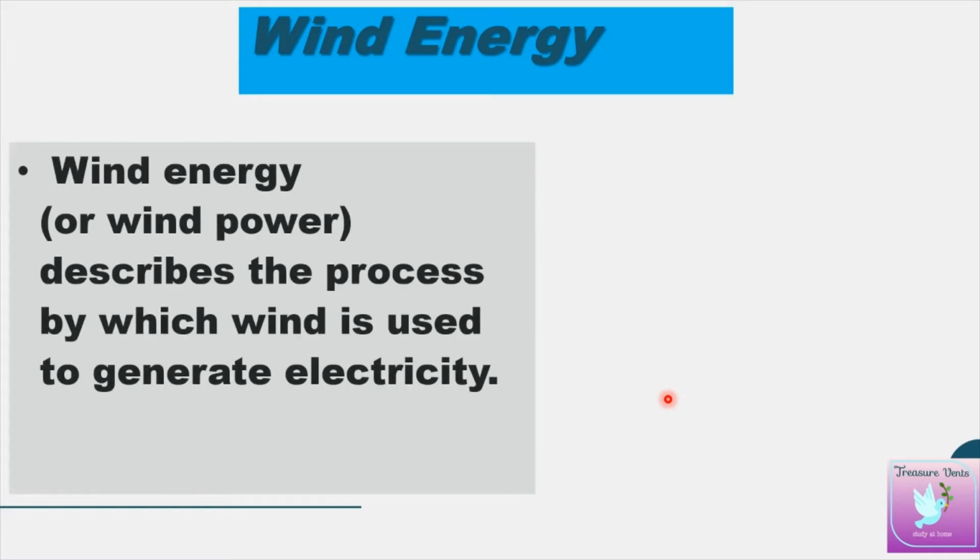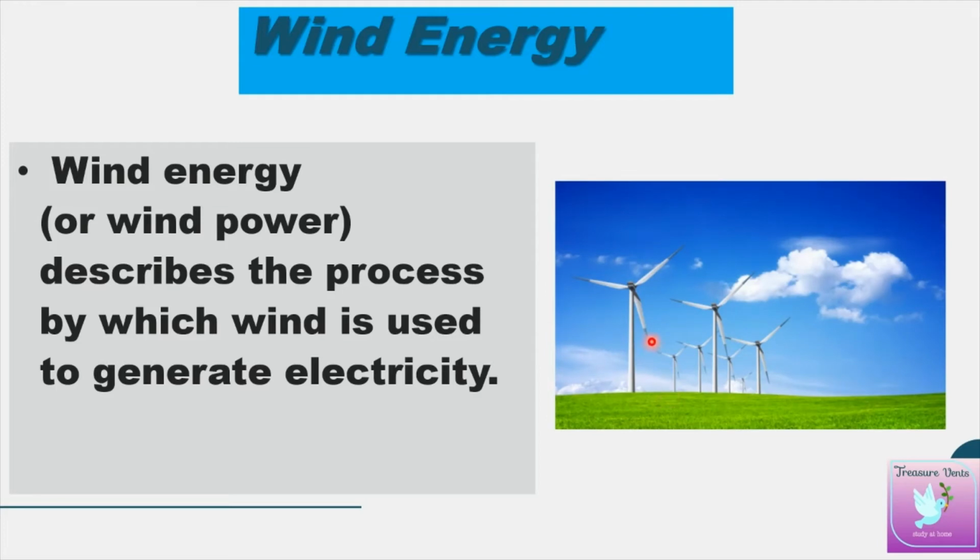Okay, go to the next energy resource, that is wind energy. So what is wind energy? You might have seen a lot of wind generating plants in films, or if we go to the southern part of Tamil Nadu and hill areas, we can see this type of wind power plants.